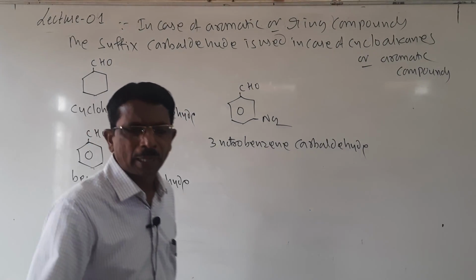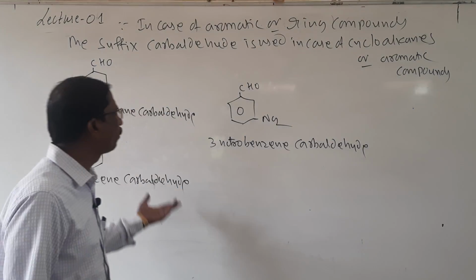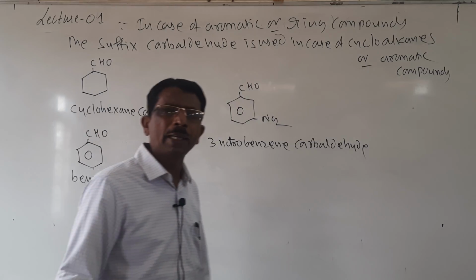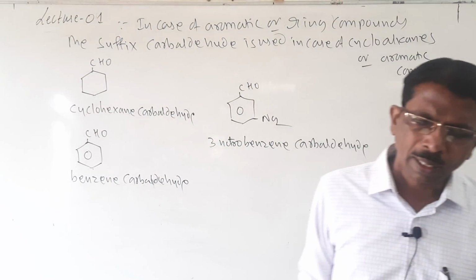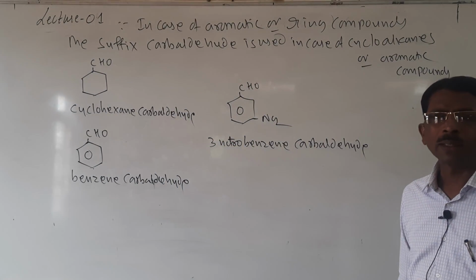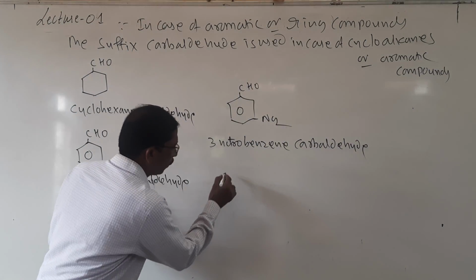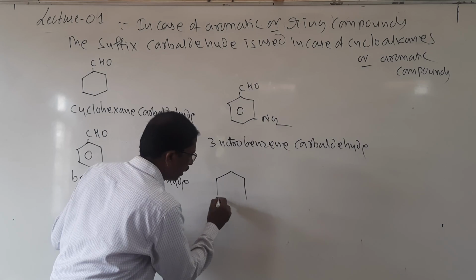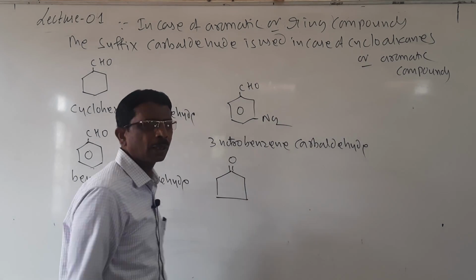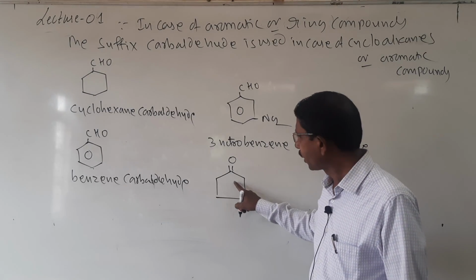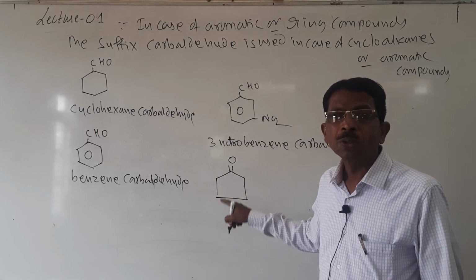So therefore here, if ketonic groups are there or if cyclopentane is there, then you can name it in the same way as a carbaldehyde. And in case of ketone, if you write the example of this ketone, what is the name here? It is cyclopentane, it is called cyclopentanone.